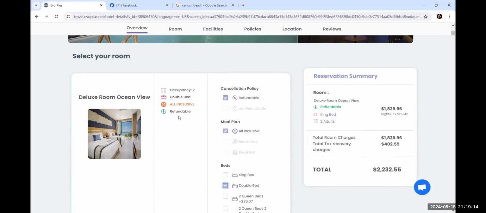I love the fact that it's refundable. I don't book anything anymore that is not refundable. I accidentally booked something that was not refundable once, and I didn't think that it was going to be an issue at all. But my client wanted to change their dates, and this was Hawaii, and I did 3 different accommodations on different islands for her, and she wanted to stay longer at one place and switch it up, and it wasn't refundable.